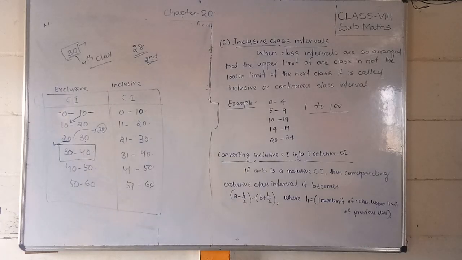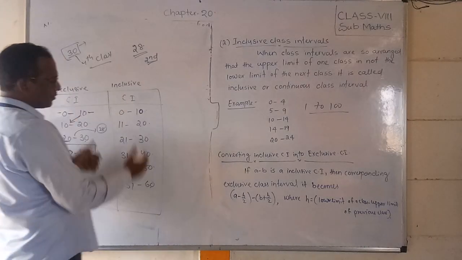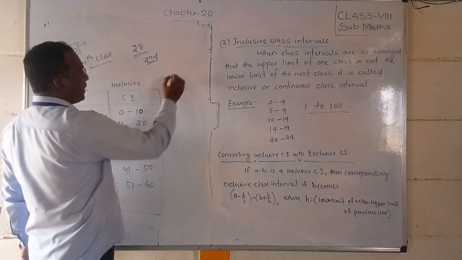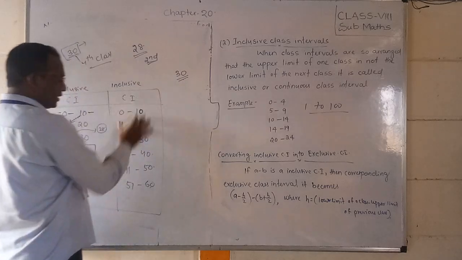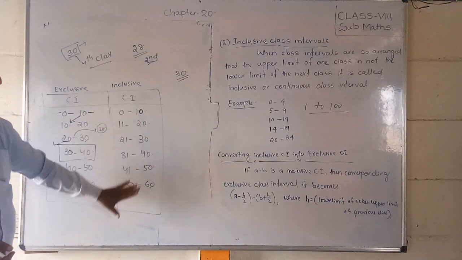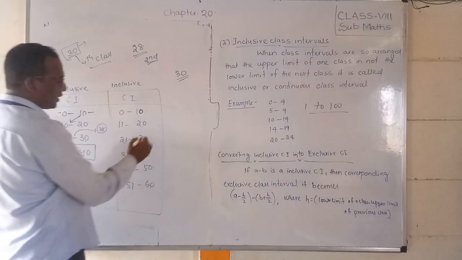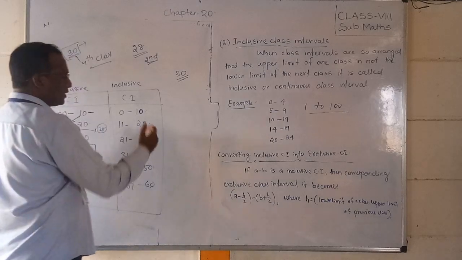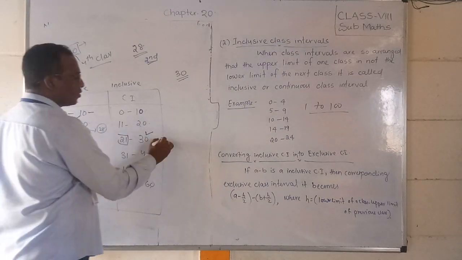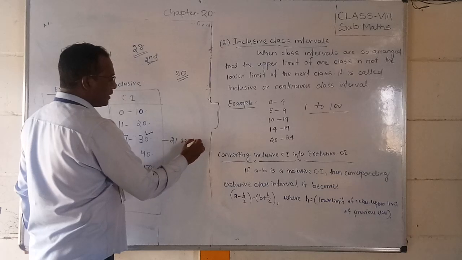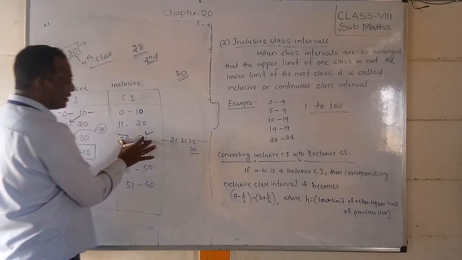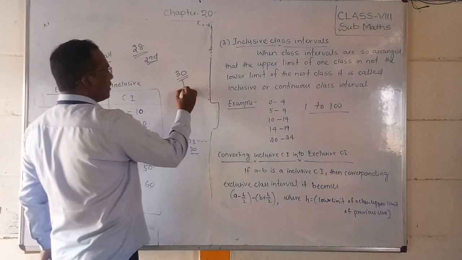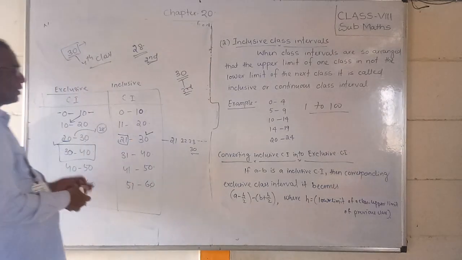Same, students, if I say in these cases, you have to understand now. In the inclusive classes, where is 30? Here 30 is there, and here it is not, because the next class starts at 31. So this is inclusive, that means 30 is included: 21, 22, 23 and so on up to 30. Whatever number comes inside that will be in the third class. Do you understand, friends?